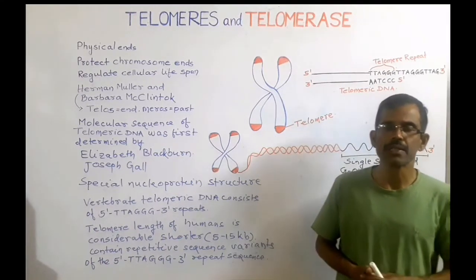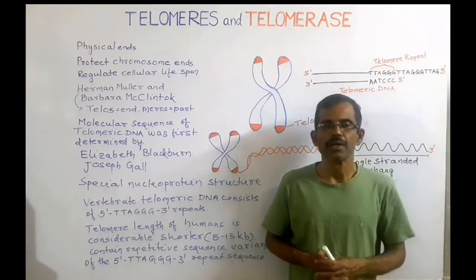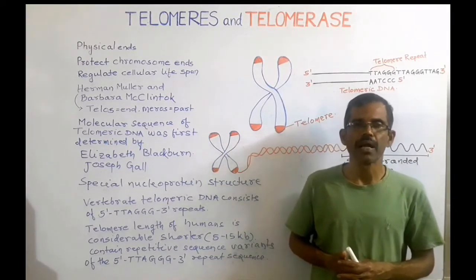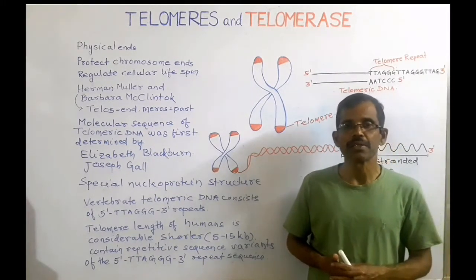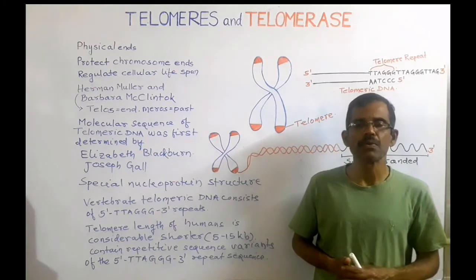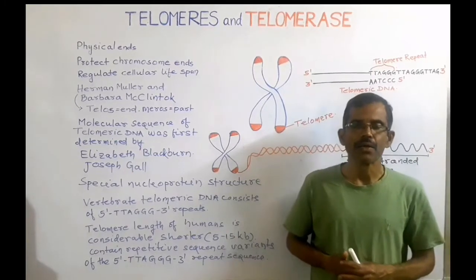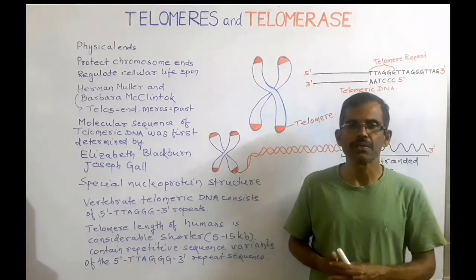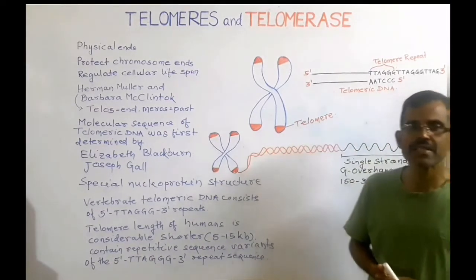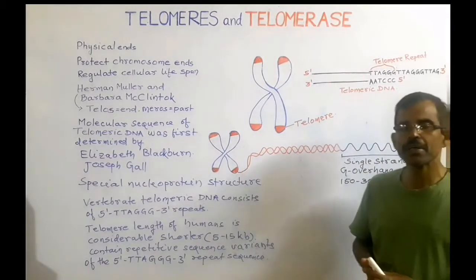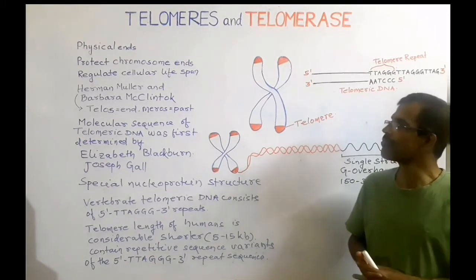Friends, today we shall discuss telomere and telomerase. Telomeres are the physical ends of eukaryotic chromosomes. And telomerase is an enzyme that is responsible for maintenance of the length of telomere by adding guanine-rich repetitive sequences. Telomere protects the ends of chromosomes from DNA degradation, DNA recombination and fusion.